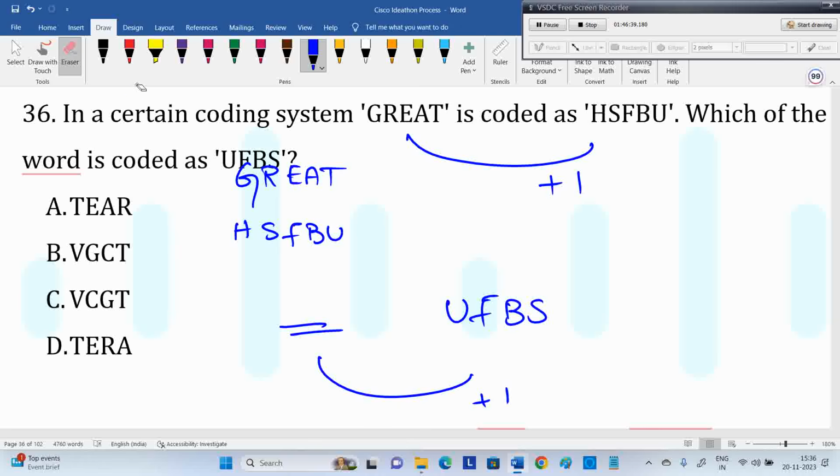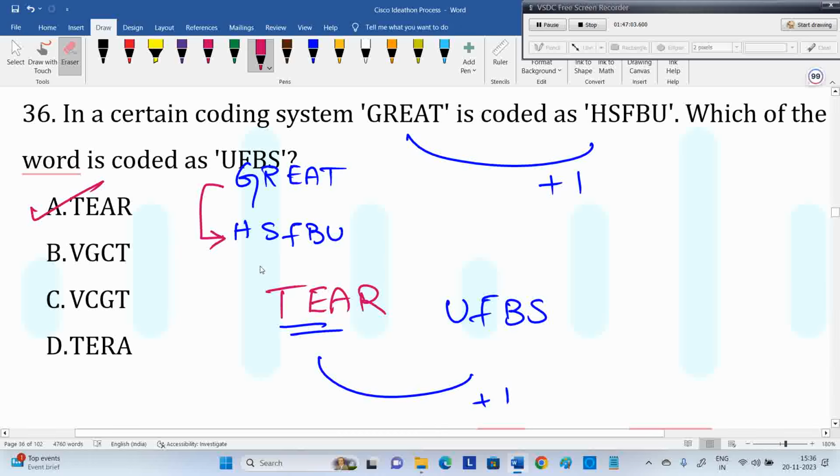That's why I kept this question. It is very easy, but a lot of people may be thinking about it and still doing -1. So TEAR. For grade, coding is HSFBU. Which of the following words is coded as UFBS? For something, if you do coding, then you will get UFB. Yes, that's it. Option A.